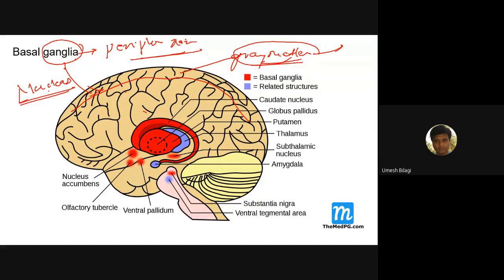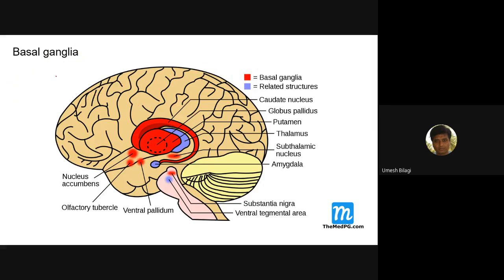Nucleus is only for gray matter, a collection of neurons inside the central nervous system, that is surrounded by white matter. So basal ganglia is a misnomer. It should properly be called basal nuclei, because it is inside the central nervous system and is gray matter surrounded by white matter, deep inside. Anyway, people called it that, and that is still continuing.